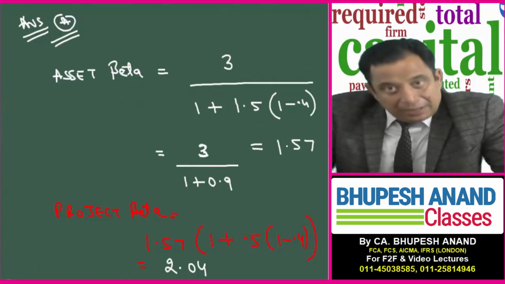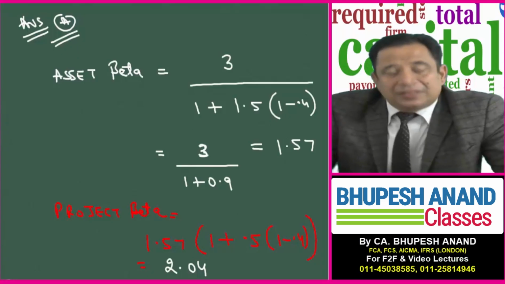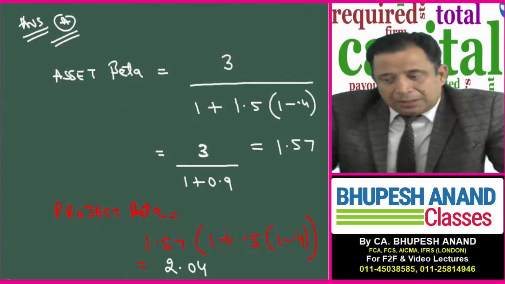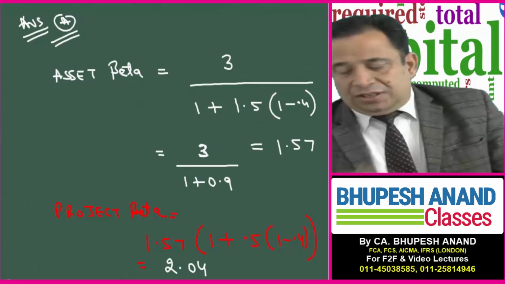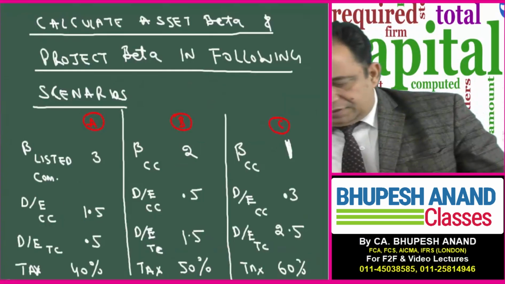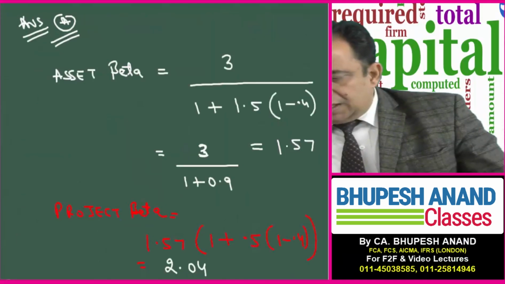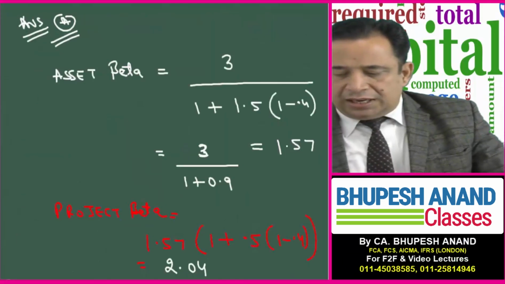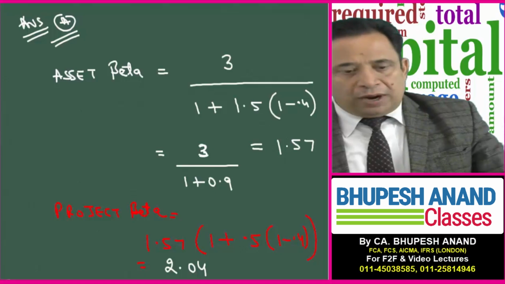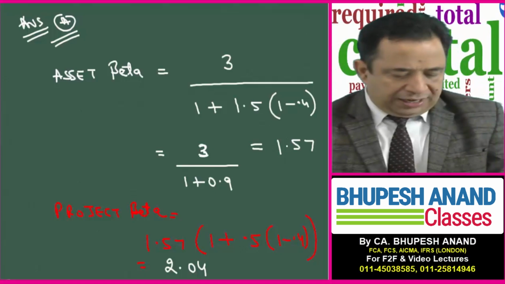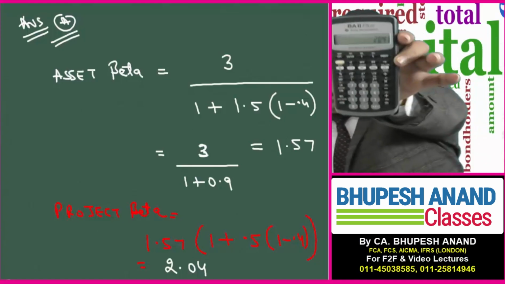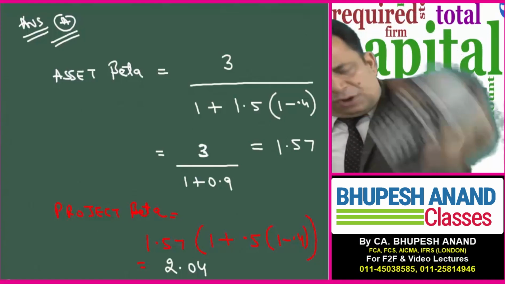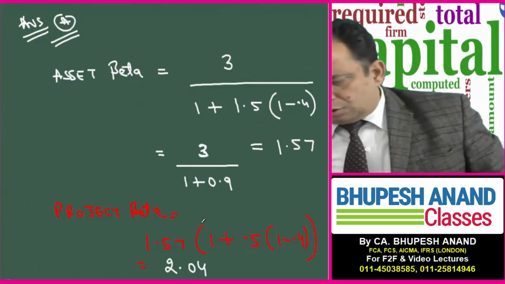For that I will relever, I will multiply with the after tax debt equity of the target company. Debt equity of the target company is 0.5. Tax rate is 40, so after tax is 0.60 into 0.5, that is 0.30. 1.57 into 1.30 comes to 2.04. Please do the calculations. I have already done them for you and I have told you the steps also.